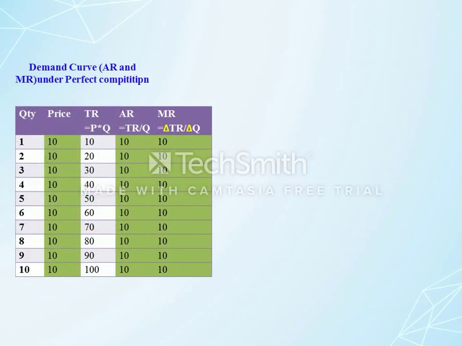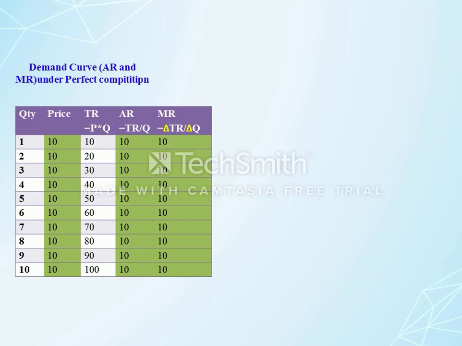In the table you can see that a large number of sellers sell the quantity one by one in the market at a homogeneous price. Look at the second column: the price is the same, 10, 10, 10. When the sellers sell the quantity at the same price, they get revenue. Revenue means the amount the seller receives by selling a certain quantity in the market.